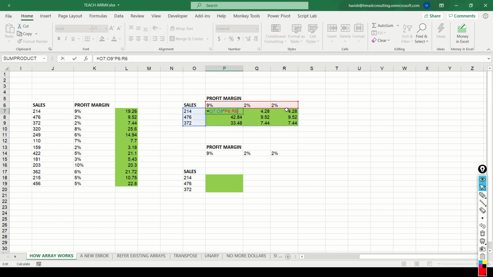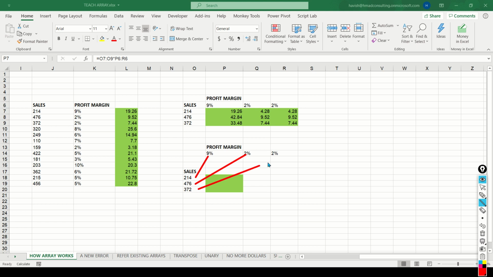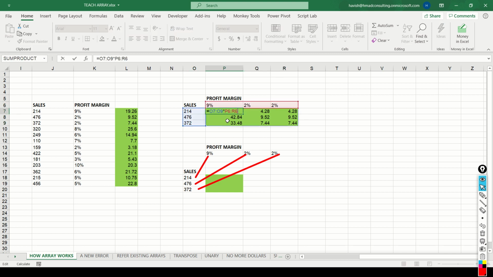But there is a problem. What if I simply wanted to multiply 214 by 9%, 476 by 2%, and 372 by 2%? Now, in the previous example, you would have noticed that when I multiplied 3 values by 3 values, it actually created 9 results for us, which is great. But what if you simply wanted to multiply 1 by 1, which means 214 into 9%, 476 into 2%, and 372 into 2%.